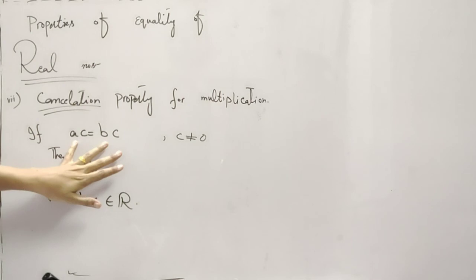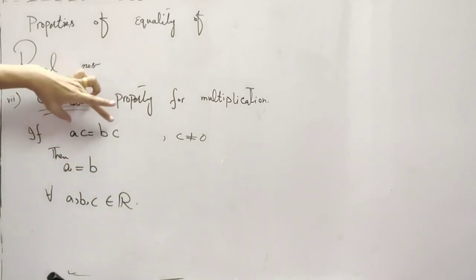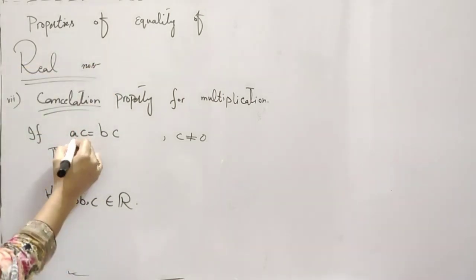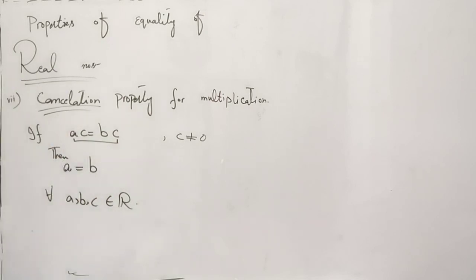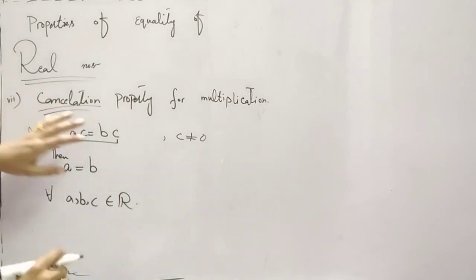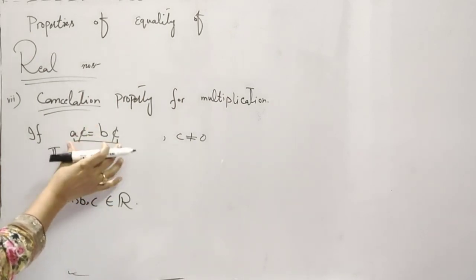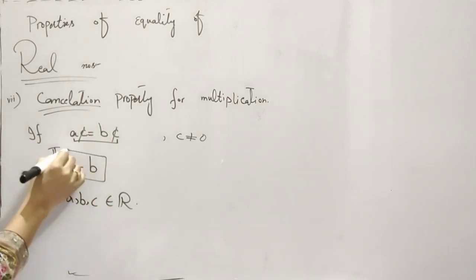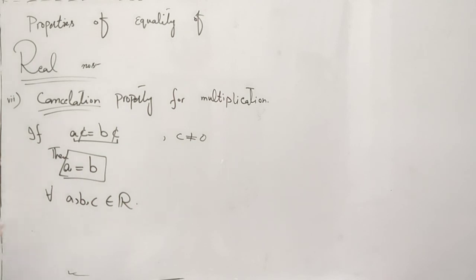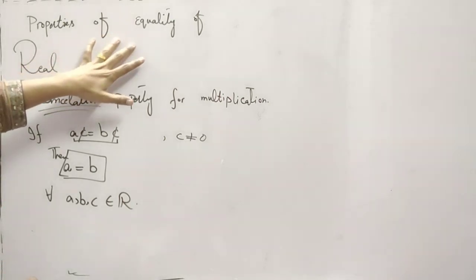It says that if two products are equal and one number is common in their multiplication, then you can easily cancel that number and the other numbers will be the same. This holds for the equality of real numbers. So these are all the properties of equality of real numbers.